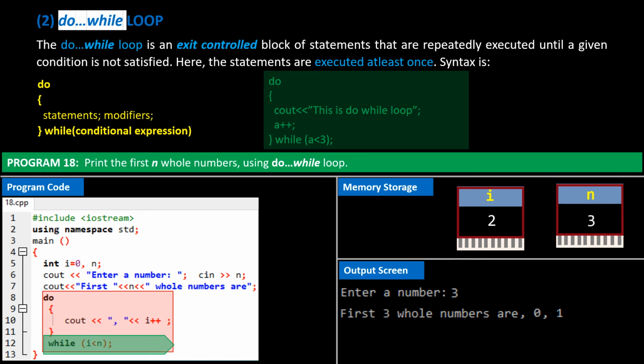It checks if i is less than n, i is 2, and n is 3. So i is less than n. The while loop is repeated. The cout statement prints a comma, followed by value of i, that is, 2. i is then incremented by 1. i now becomes 3. Control shifts to the while condition. It checks if i is less than n, i is 3, and n is 3. So i is not less than n. Program control from the while loop exits, and goes to next line, which is the end of program. On screen, we have the first 3 whole numbers printed.